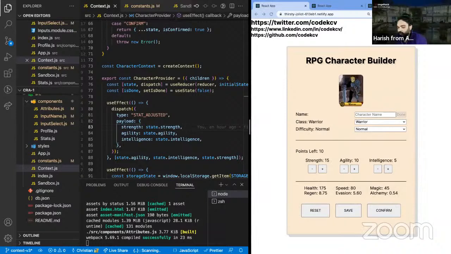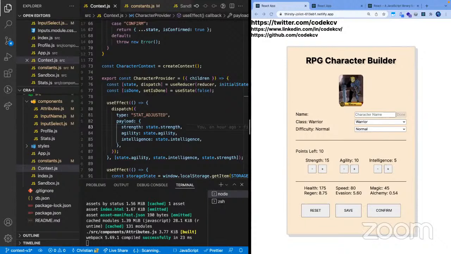Got it. Just a quick follow-up to that. There is also React Native, I believe. What is the difference between React JS and React Native? Yes, so they both work the same.